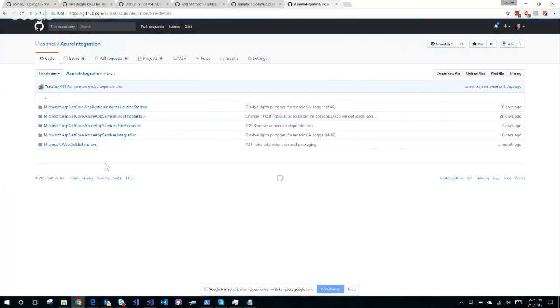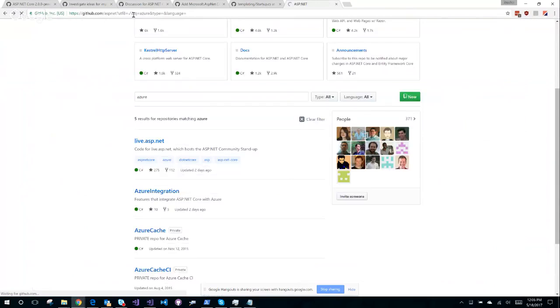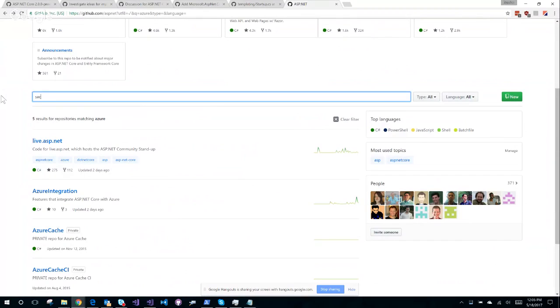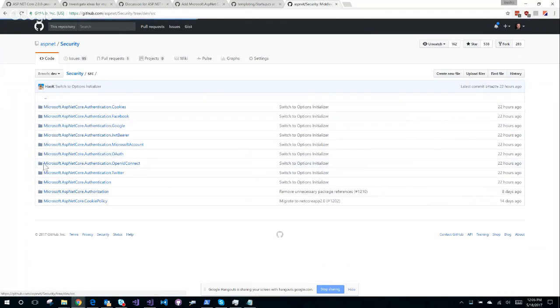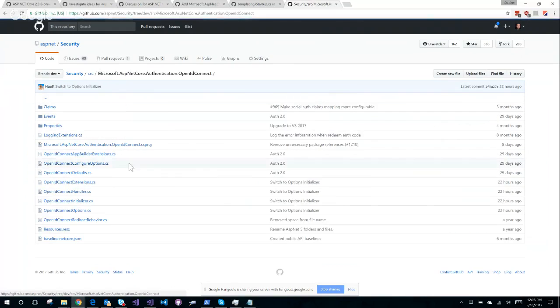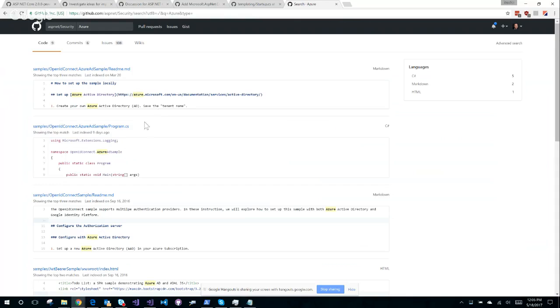This is different stuff. App Insights, Azure App Services, hosting. No. Where is it? Pretty sure it's in here. It's not that. Maybe it's this one. I mean, it is. But I'm not seeing anything to do with Azure here. AD sample. Okay.